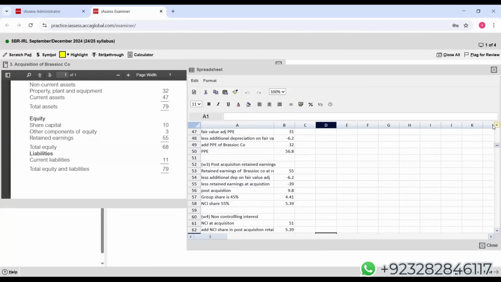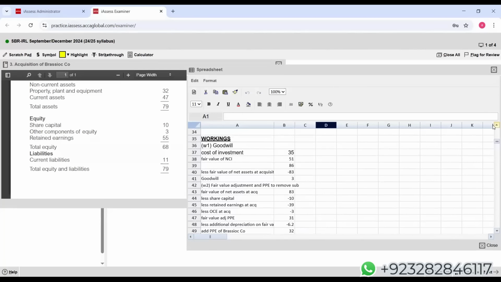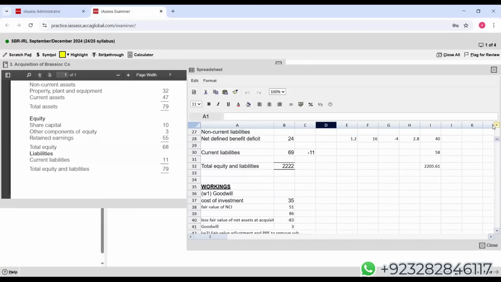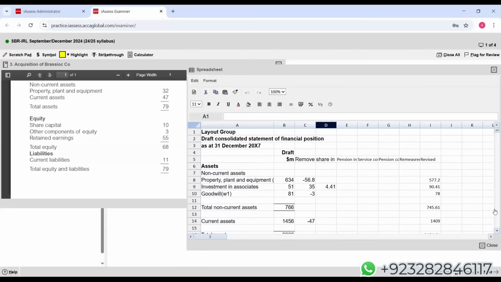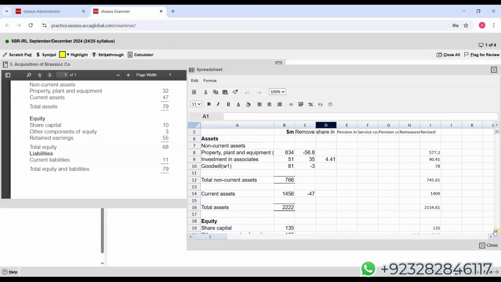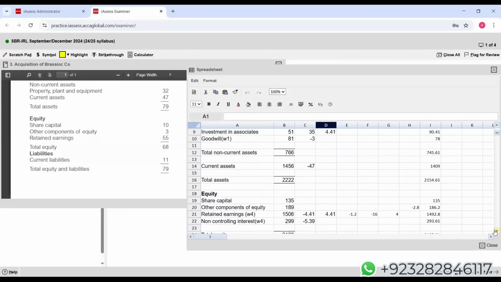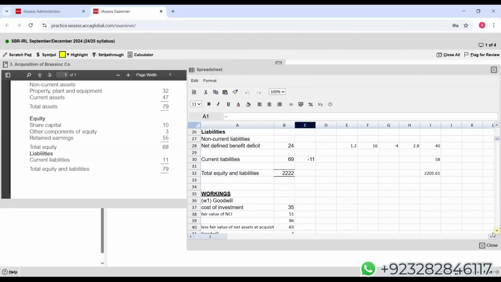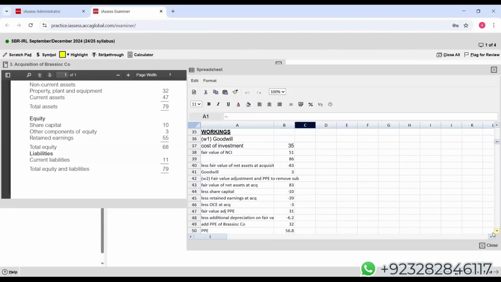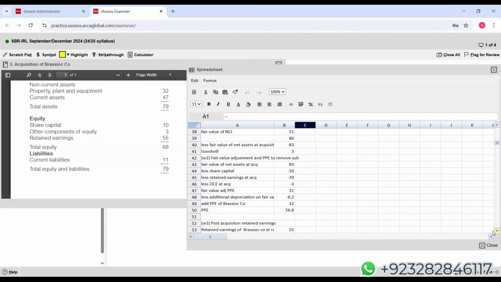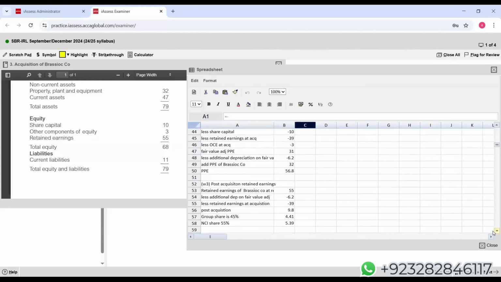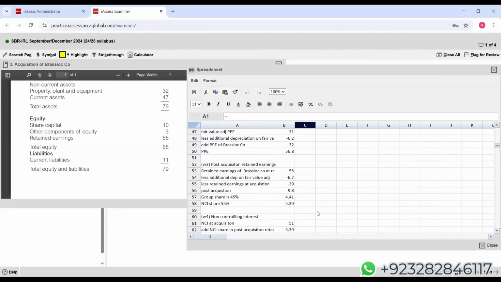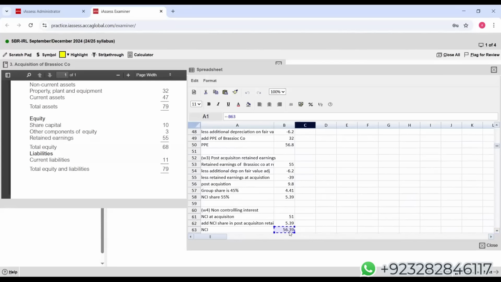So come here, NCI, with a negative sign. We have to eliminate the entire NCI value, not only the NCI share. Just a minute. This is what we are required to eliminate.